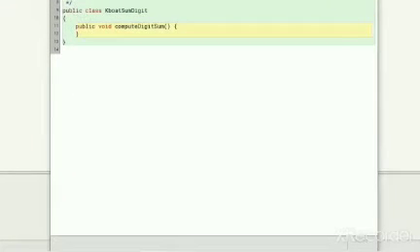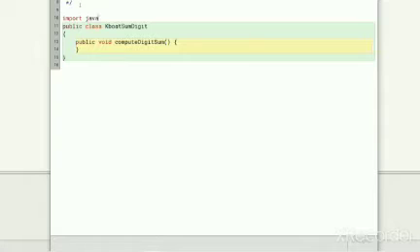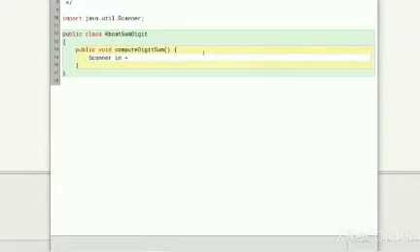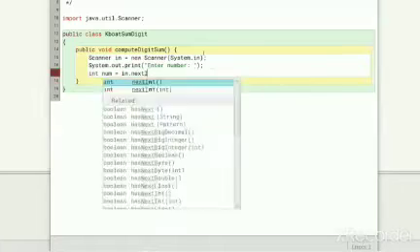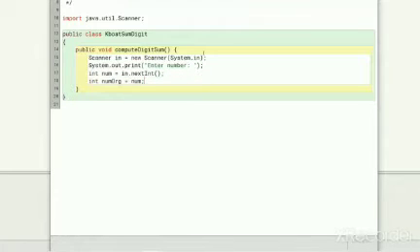We will complete the computeDigitSum method to take the number as input from the user, extract its digits, add them and display the sum to the user. Let me quickly add the code to accept the number from the user. I will speed up the video for this part. Now our computeDigitSum method is asking the user to enter the number. Next, we will add code to extract the digits and add them.